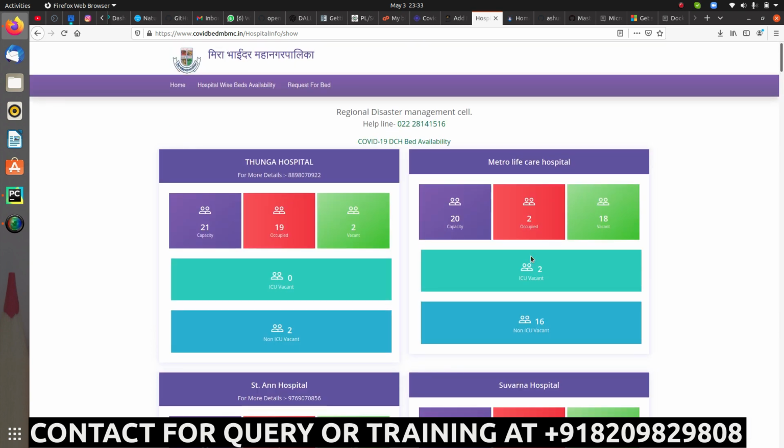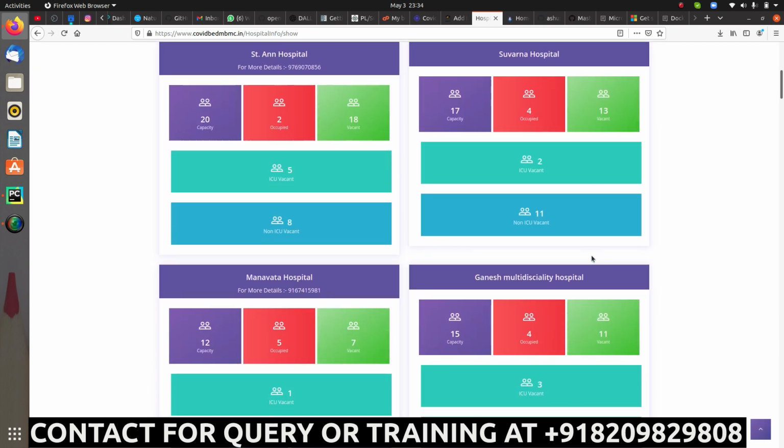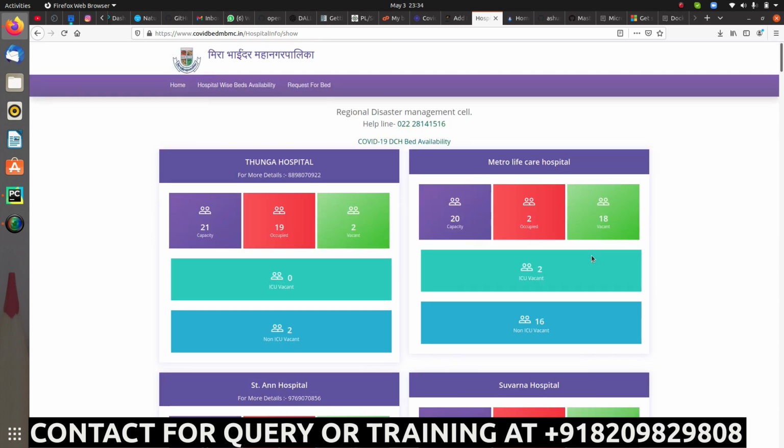In short, what I can say is I will simply be using the web scraping concept to collect the complete data from this website, and in fact we will fetch the real-time data, and based on that we will provide you the information. And as I will be doing the web scraping, I definitely don't want to go to each hospital and check the details for that particular hospital. Instead I will directly ask my bot which are the nearest hospitals to me, so that I can directly find the vacant beds, right?